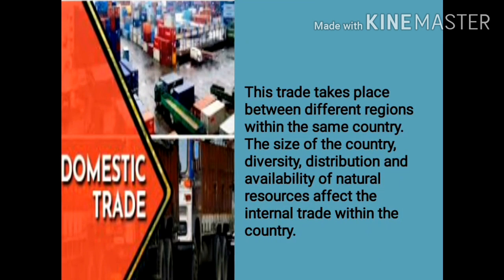The importance of domestic trade in a country is that it facilitates the exchange of goods within the country. By doing this, it also makes sure that the factors of production reach the right place so that the economy of a country can also grow. For example, the trade between Kolkata and Mumbai or between Kolkata and Chennai. This is an example of domestic trade which takes place within the country.